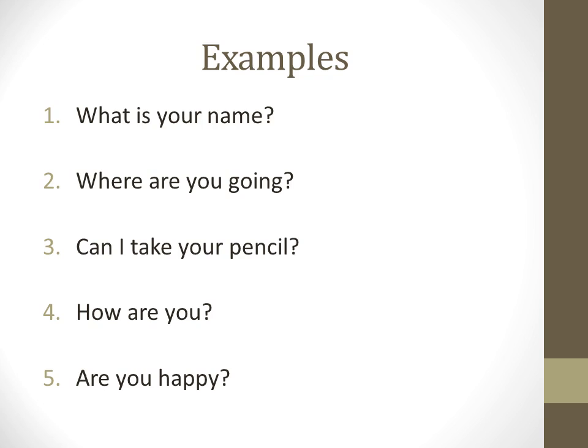So at the end of each sentence you can see the question mark, which is asking some information. So if the sentences are giving some information, then use the full stop. And if sentences are asking you something, then you will use the question mark.